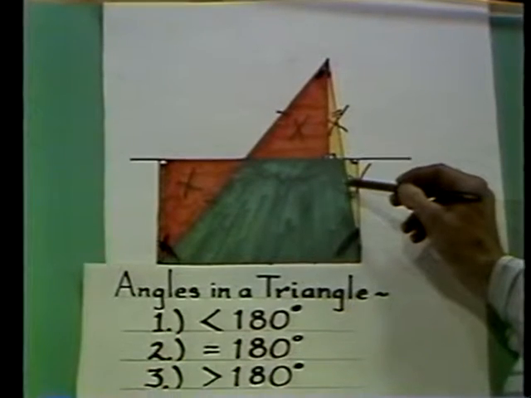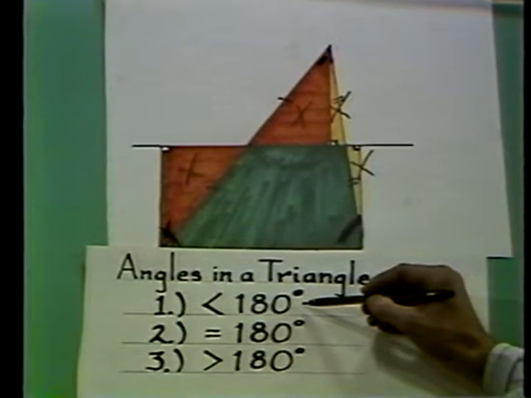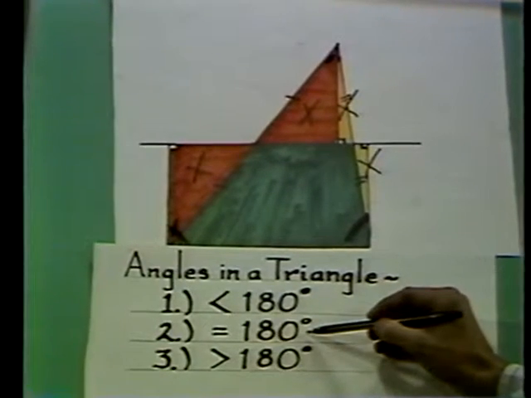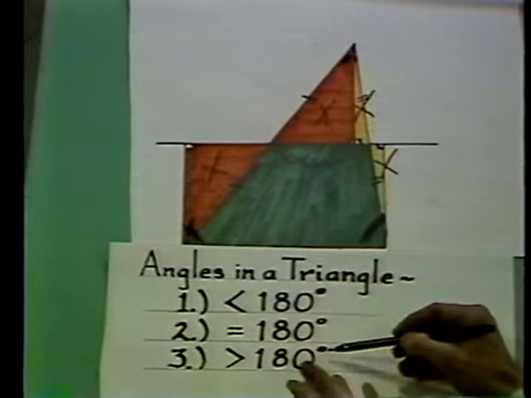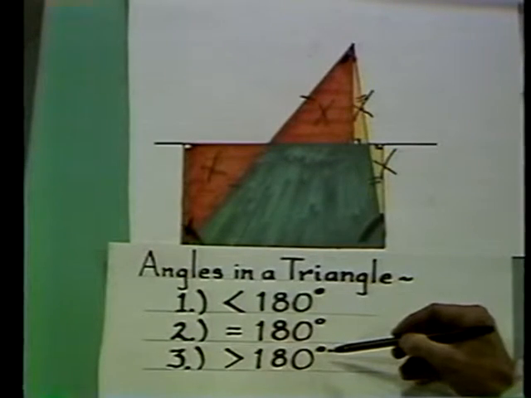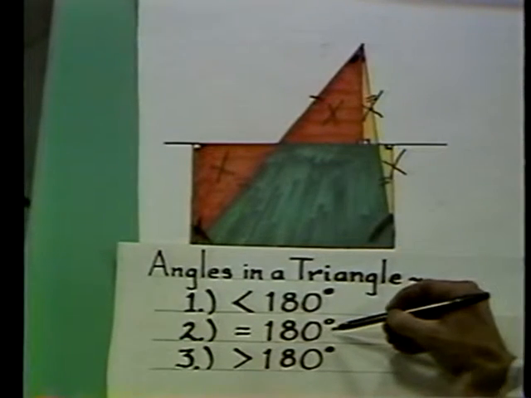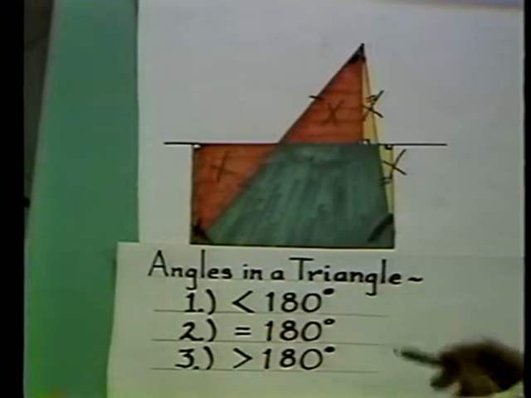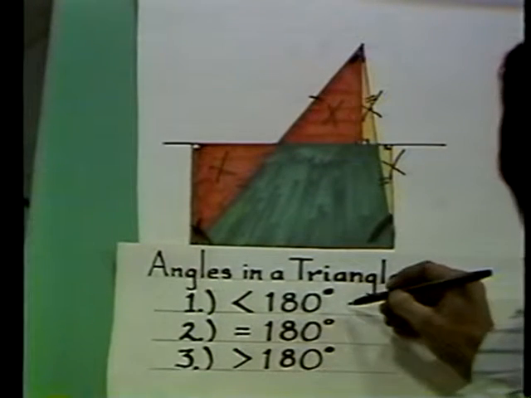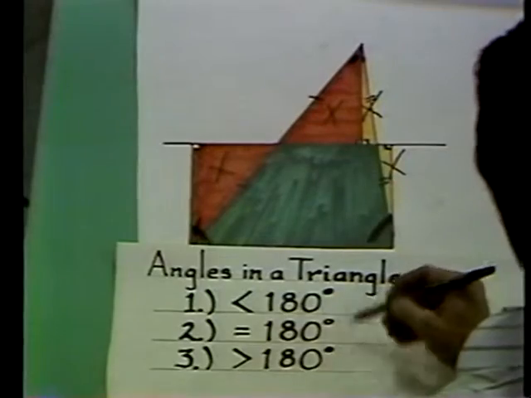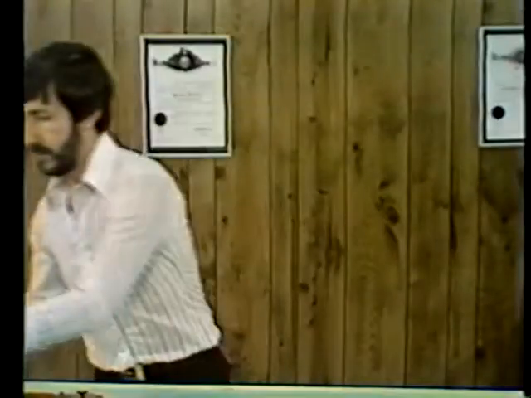By means of this type of an argument, Zachary was able to show that the angles in a triangle would be less than 180 degrees, or equal to 180 degrees, or greater than 180 degrees, depending on his original assumption about the summit angle. This leads to 3 different geometries. The middle one is what we call Euclid's geometry. The other 2 are now known as non-Euclidean geometries. The first one is called hyperbolic geometry, and the second one is called elliptic geometry. Now, what happens?